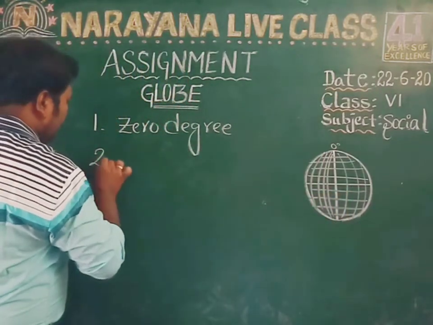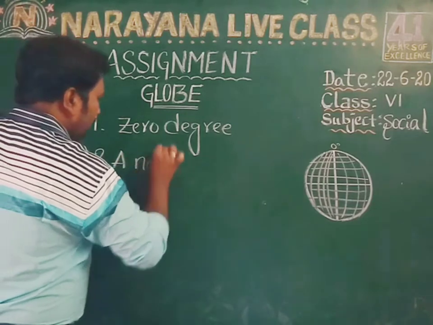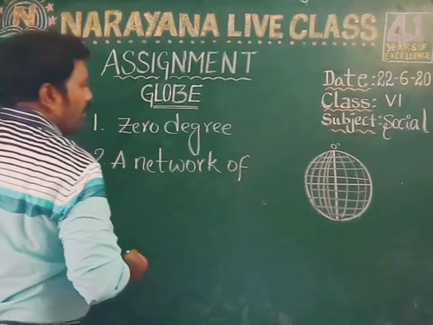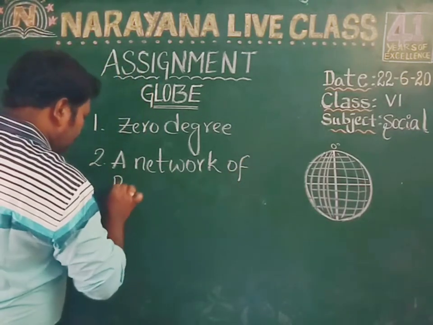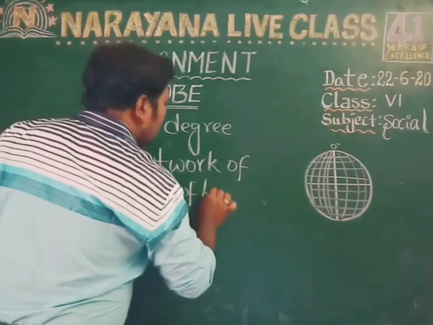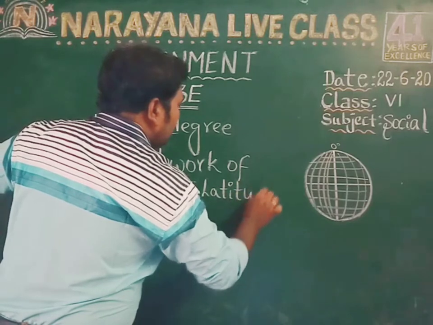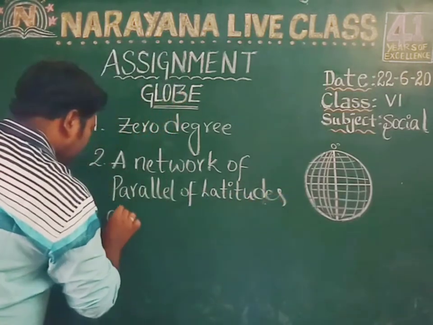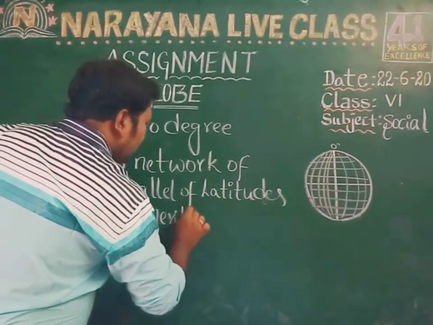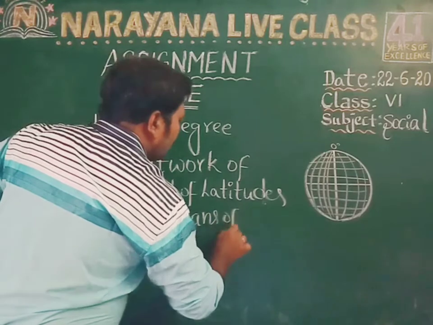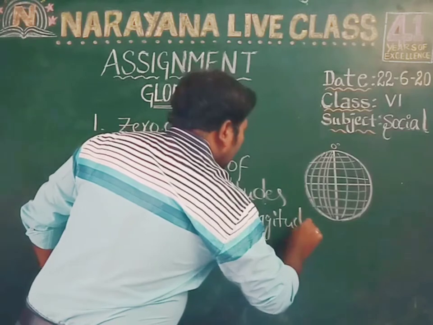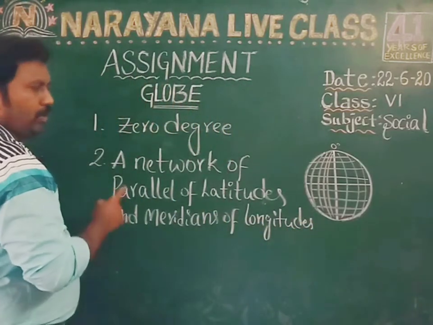So the second question's answer is a network of parallels of latitudes and meridians of longitudes. Okay, children, clear?